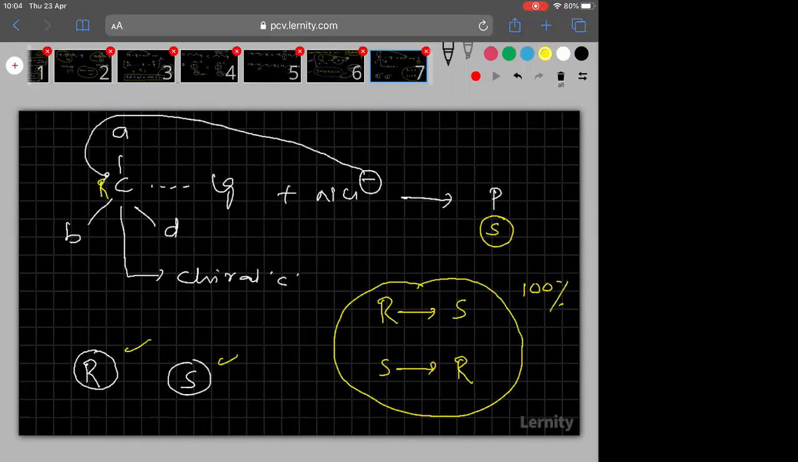This is called inversion. So in SN2, there is only inversion. There is no possibility of retention. I think it is clear to everyone. Now, these are some important things regarding the SN2 mechanism.